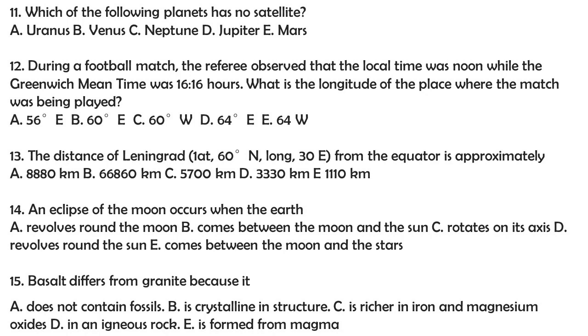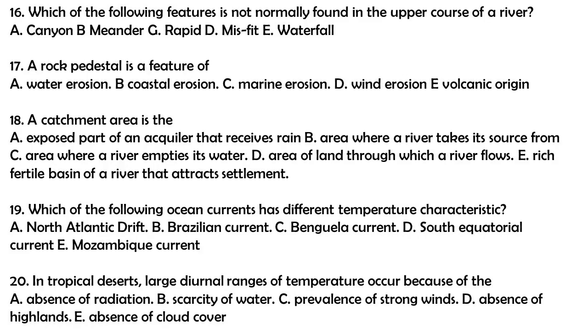Question 15. Basalt differs from granite because it A. does not contain fossils. B. is crystalline in structure. C. is richer in iron and magnesium oxides. D. is an igneous rock. E. is formed from magma. The answer to this question is C. is richer in iron and magnesium oxides.